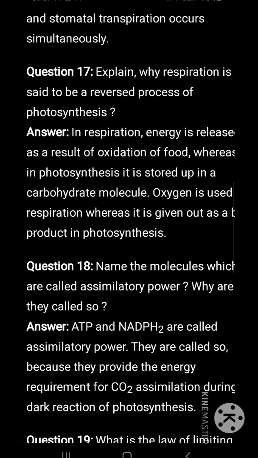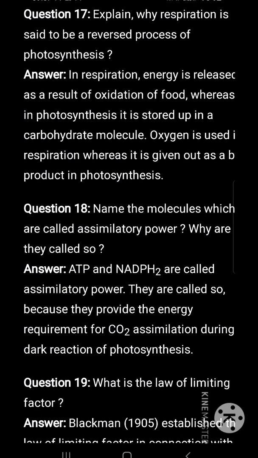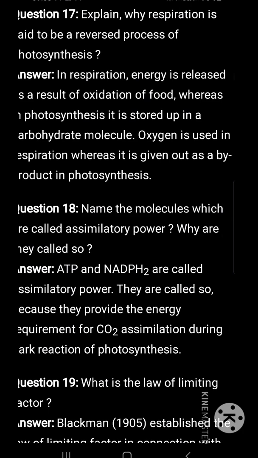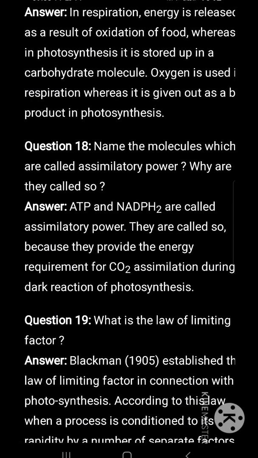Explain why respiration is said to be a reverse process of photosynthesis. In respiration, energy is released as a result of oxidation of food, whereas in photosynthesis it is stored up in a carbohydrate molecule. Oxygen is used in respiration, whereas it is given out as a byproduct in photosynthesis.